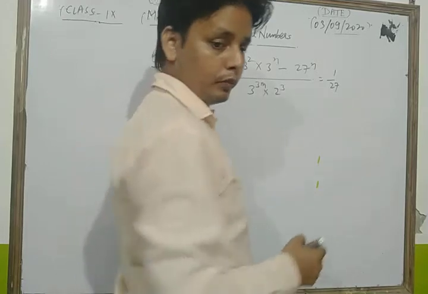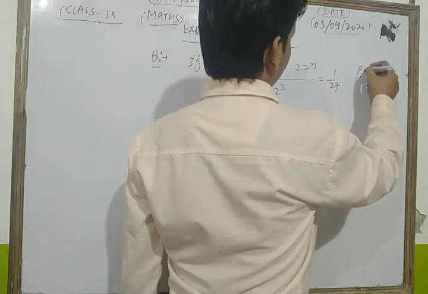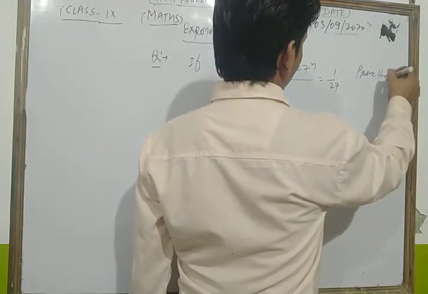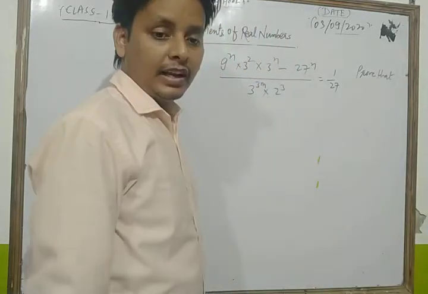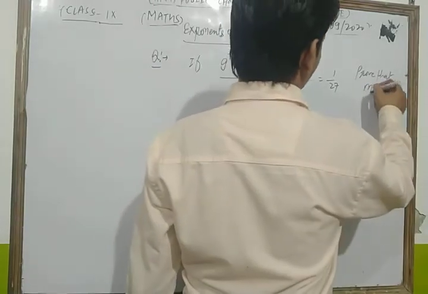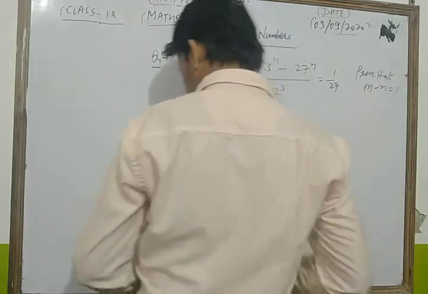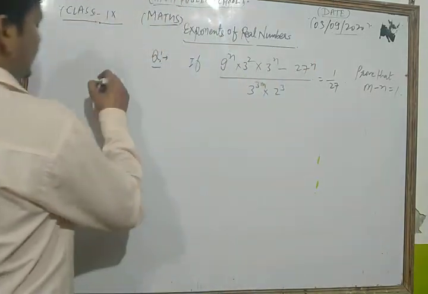Prove that m minus n is equal to 1. Now let's take the solution.